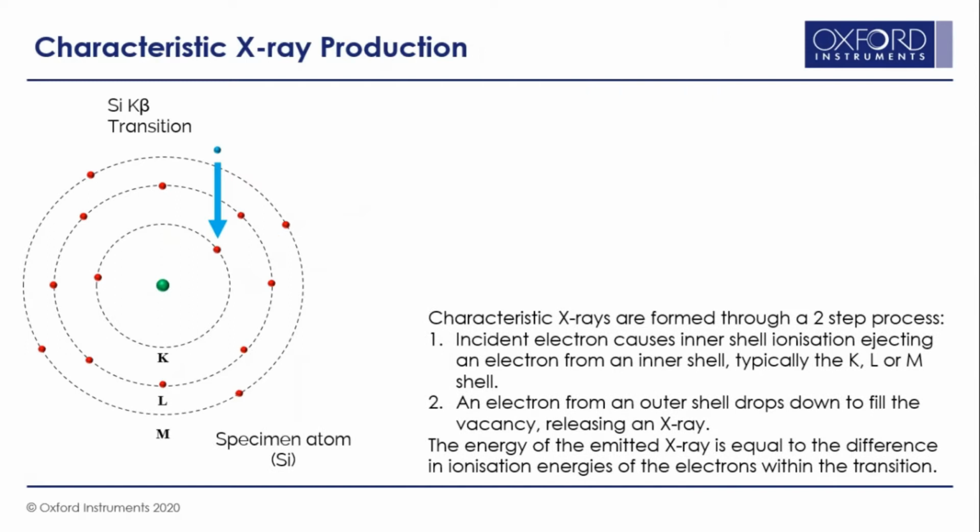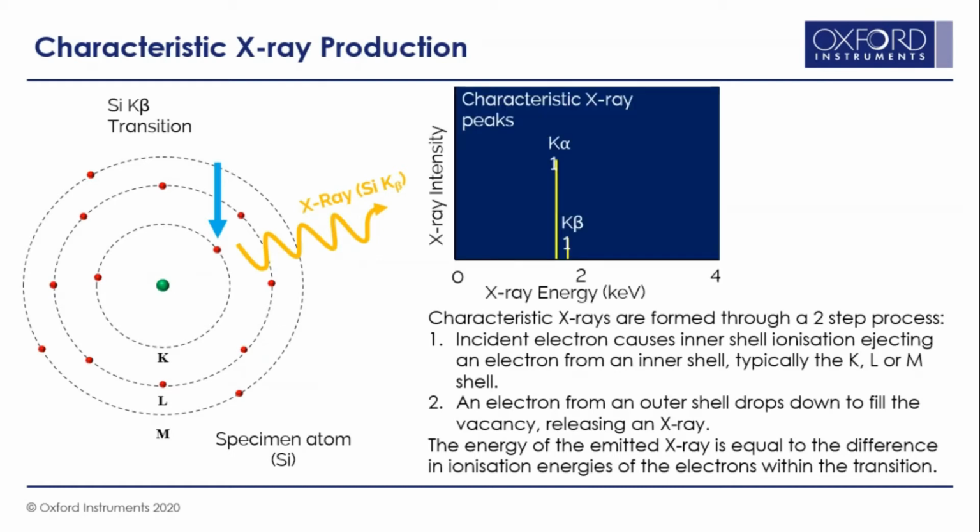Similarly, an electron from the K shell is knocked out, and an electron from the M shell replaces the electron in the K shell, and the energy which comes out is called silicon K beta energy. Again, you see the peak at the position of silicon K beta.